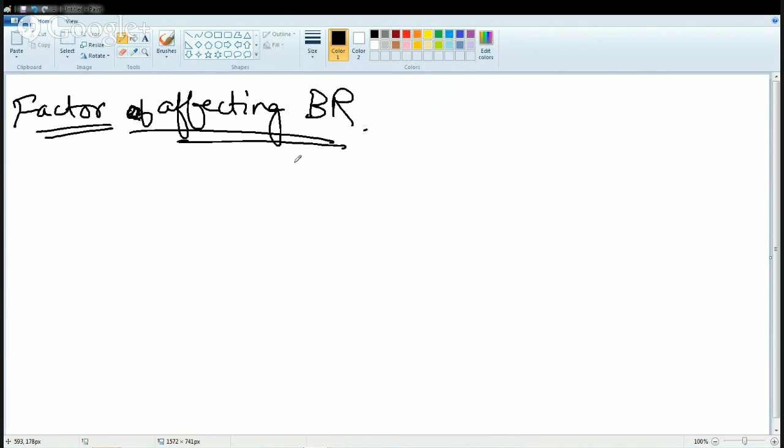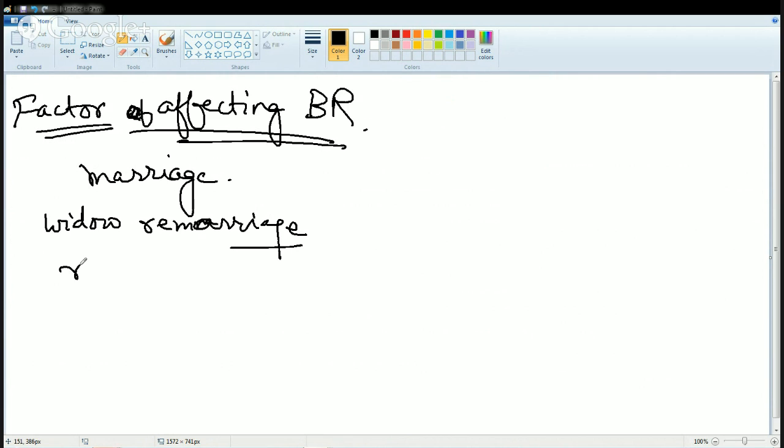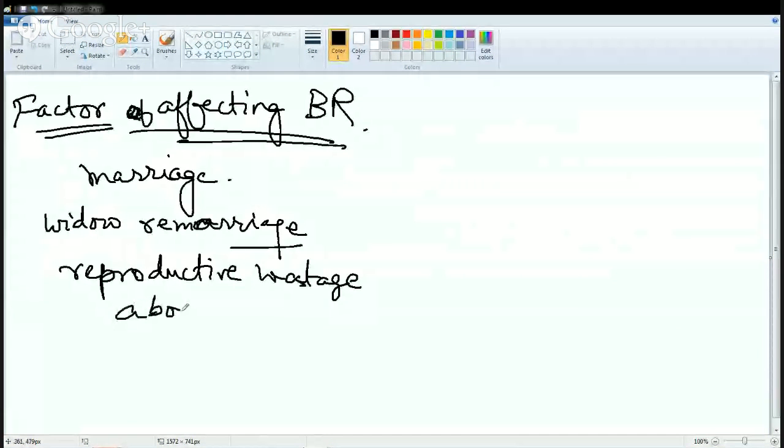The factors include age, then gender or sex, the age of marriage, widow remarriage or remarriage in cases of divorce. Then you need to take into account reproductive wastages, then the cases of abortions, infant mortality, then government policies.